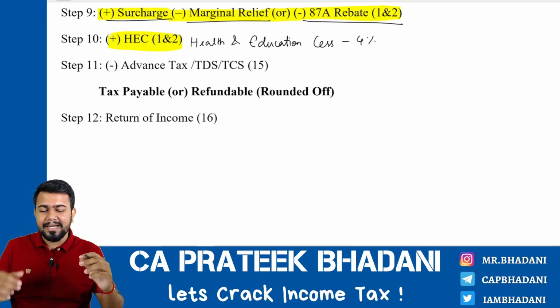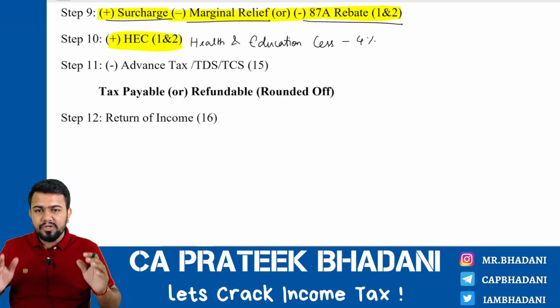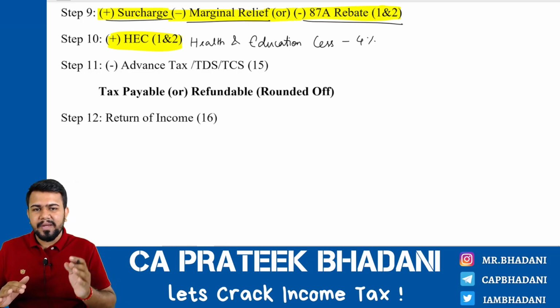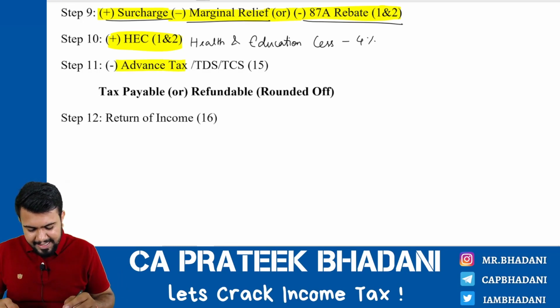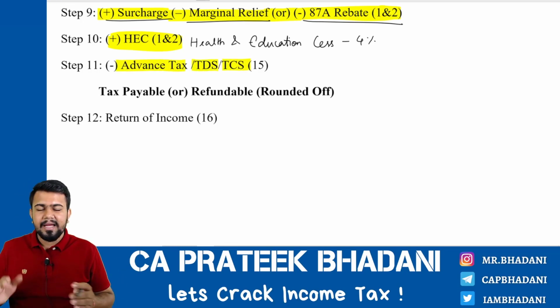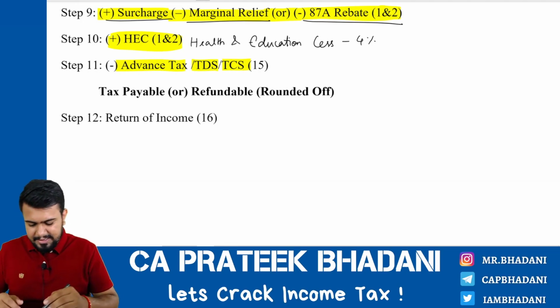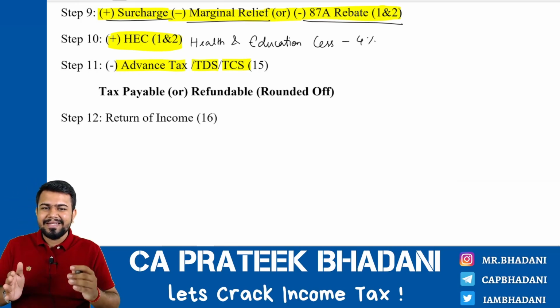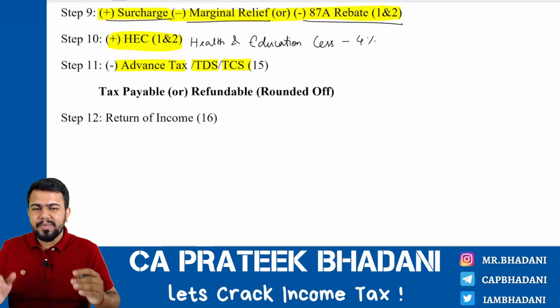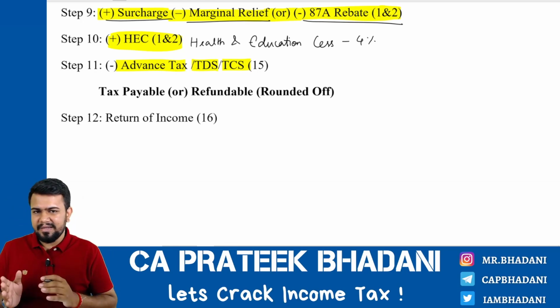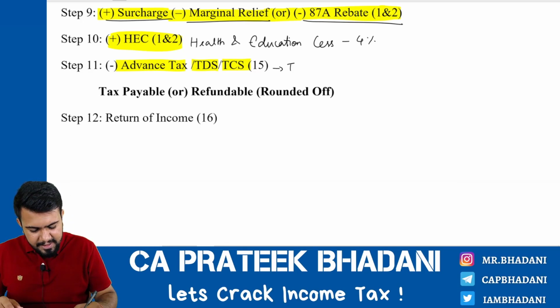From this total tax, you have to reduce the taxes that are paid in advance, and the taxes paid in advance are called advance tax, TDS or TCS. Sir, what is this advance tax, TDS, TCS? For now, you just understand that they are the taxes paid by a person in advance itself. Taxes paid in advance.